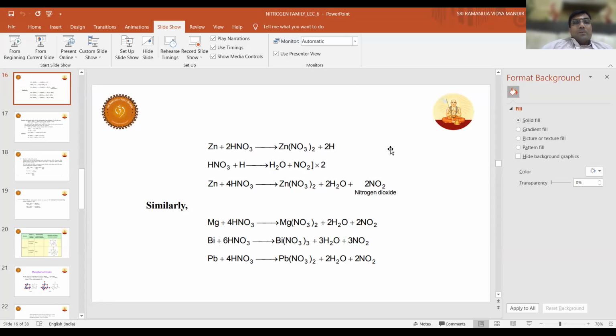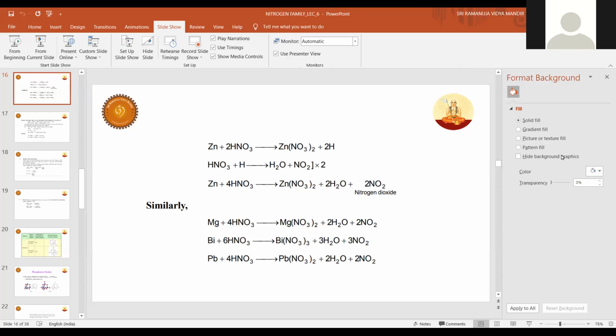So in the next session, this ends all the nitrogenous compounds. The next session, I'm going to discuss phosphorus chemistry, and with the phosphorus chemistry, you are going to wind up the nitrogen family, right? So I open the session for discussion. Any doubts, please?